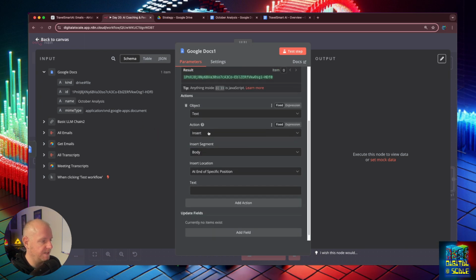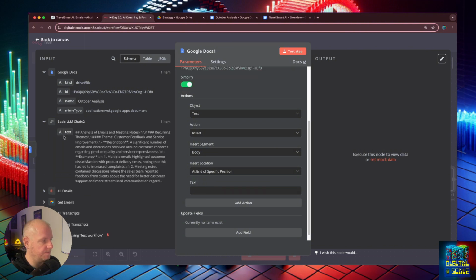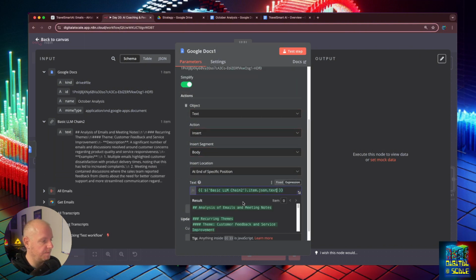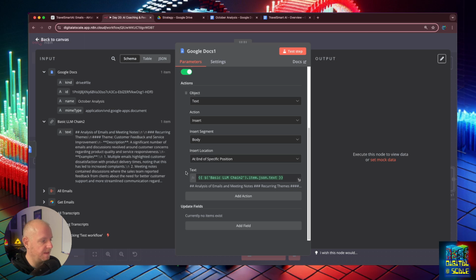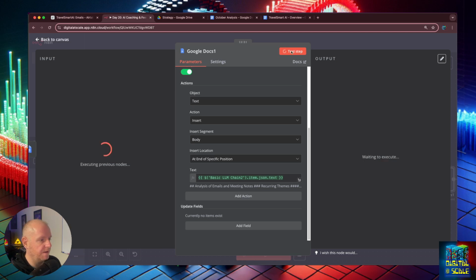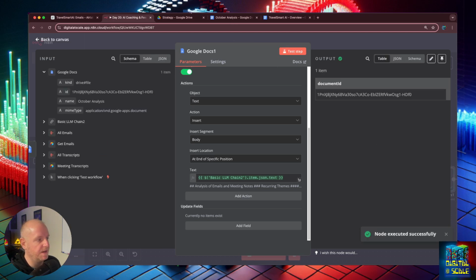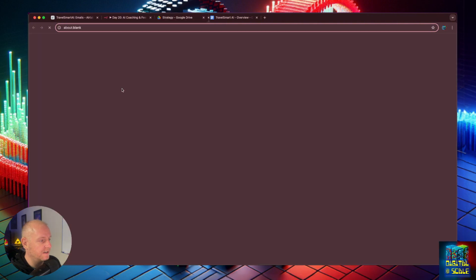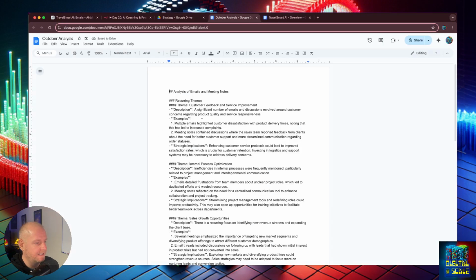We're going to add text here at the end, and the text we're going to bring over is the text from here, from the basic LLM chain. All right, now if we test that step, so now we have this October analysis, and look at that. Analysis of emails and the meeting notes.